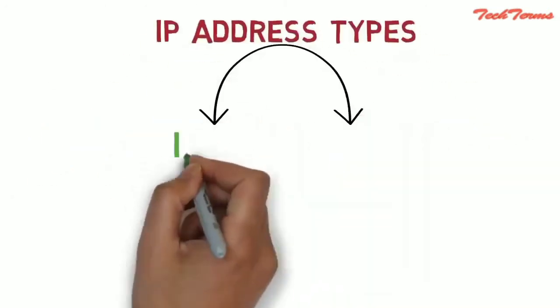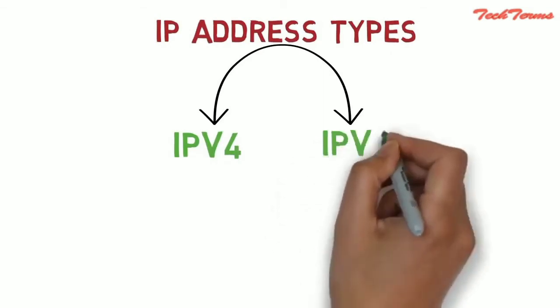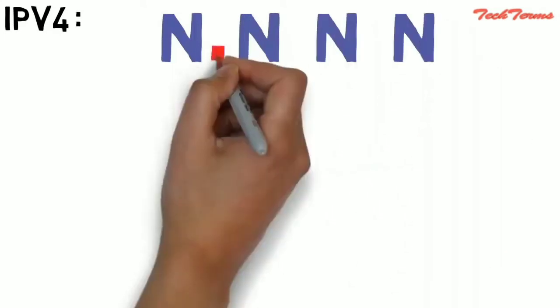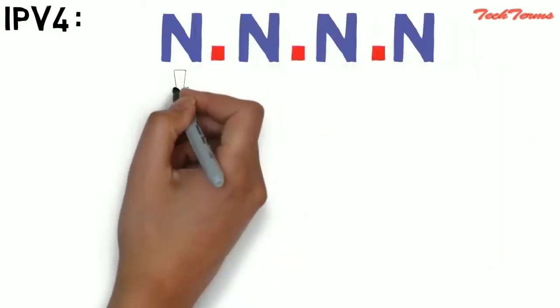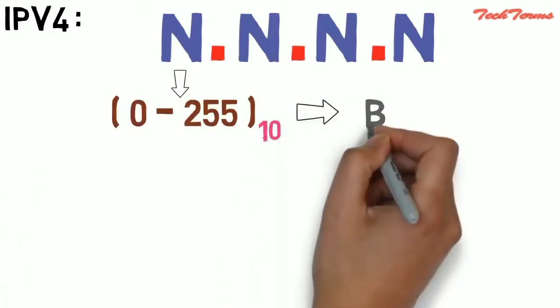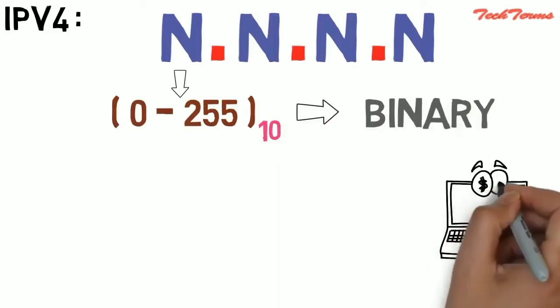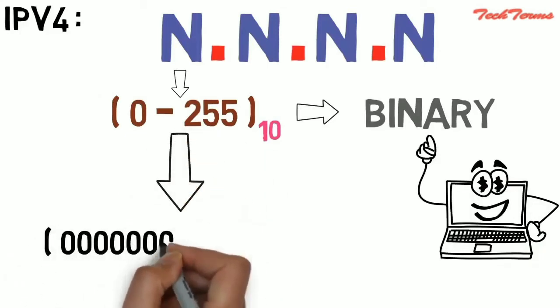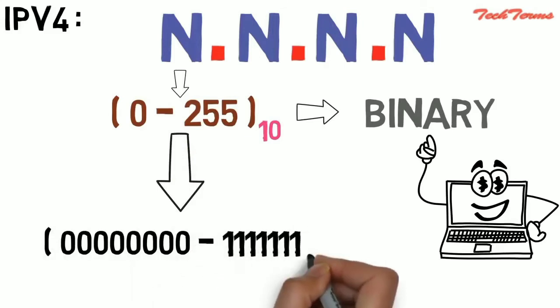IP address is of two types: Internet Protocol version 4 and Internet Protocol version 6. Internet Protocol version 4 consists of 4 numbers separated with dots. Each number can range from 0 to 255 in decimal numbers. But computers do not understand these decimal numbers. So these numbers are converted to binary form, which is computer understandable. Therefore, in binary, this range can be written as 00000000 to 11111111.